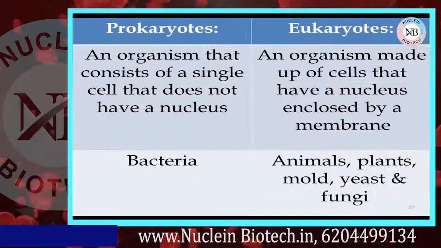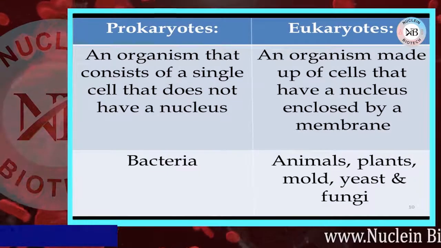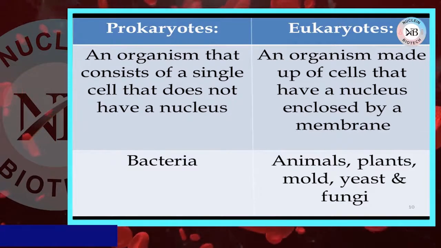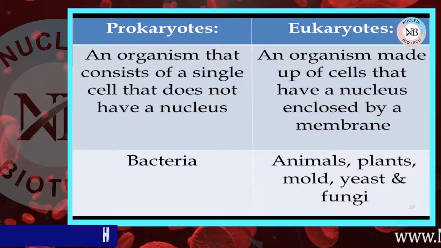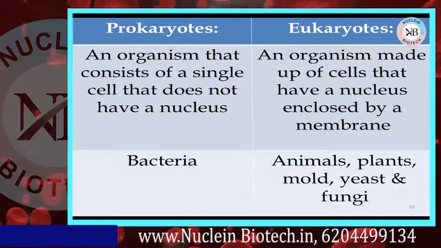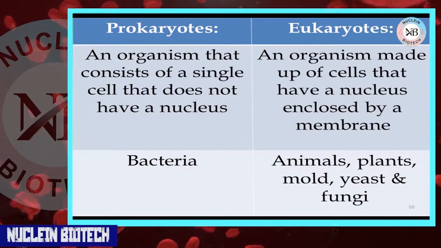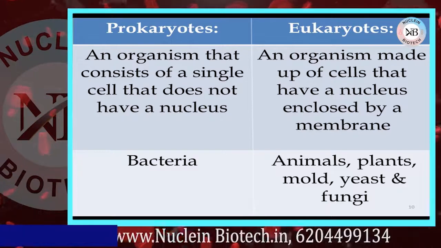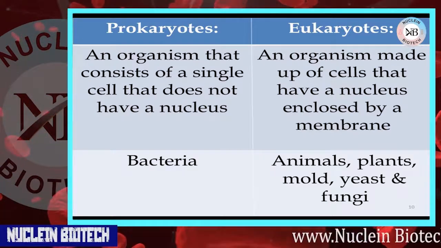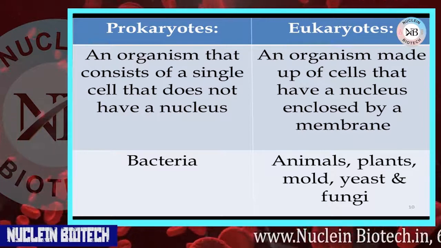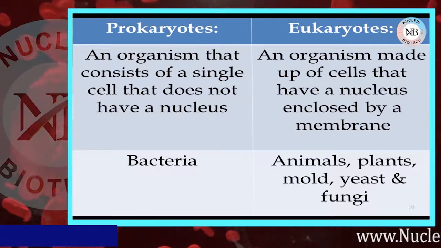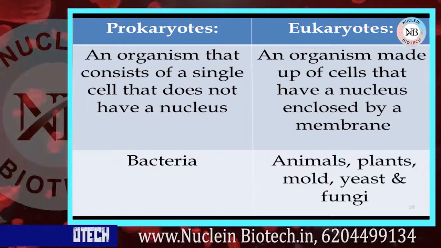Here are some differences between prokaryotic and eukaryotic. Prokaryotic means an organism that consists of a single cell that does not have a nucleus. On the other hand, eukaryotic means an organism made up of cells that have a nucleus enclosed by a membrane. Examples of prokaryotes are bacteria. Examples of eukaryotes are animals, plants, mold, yeast and fungi.